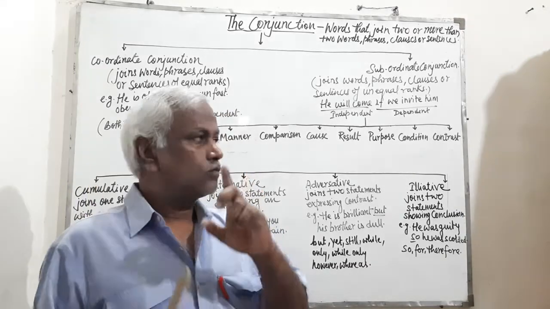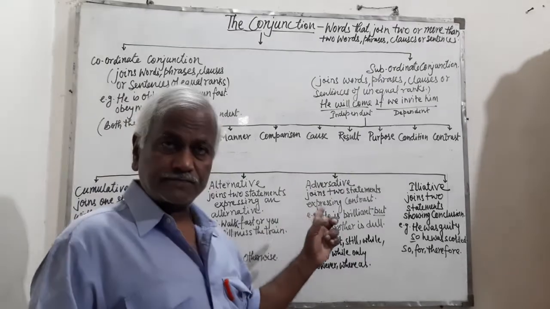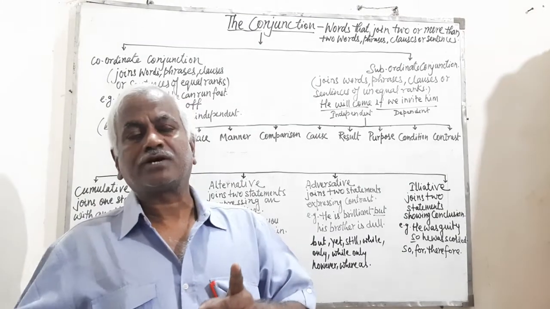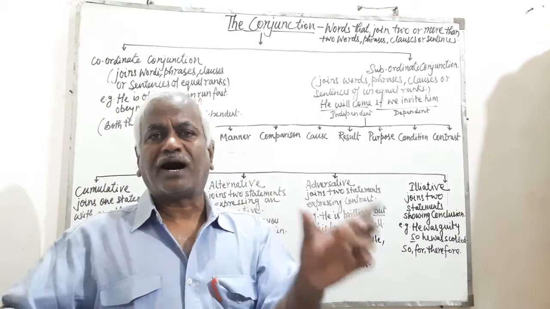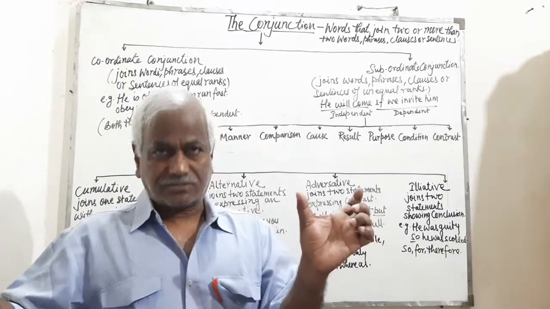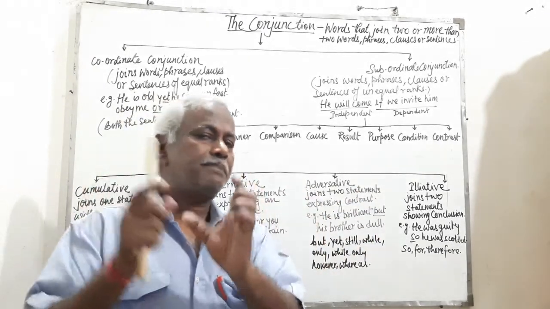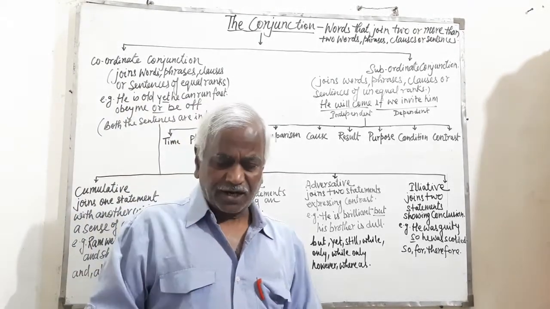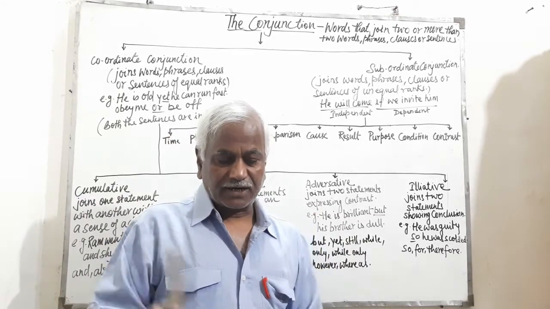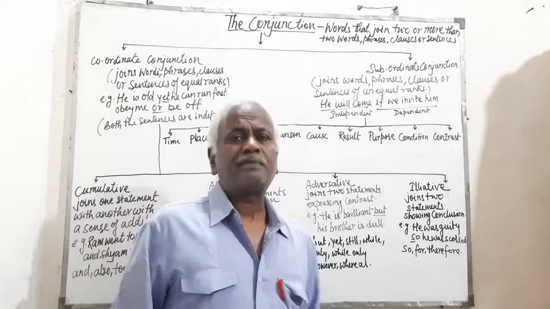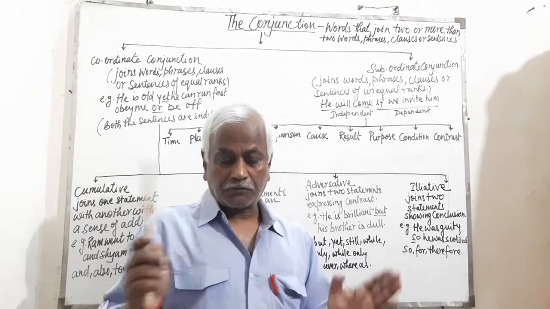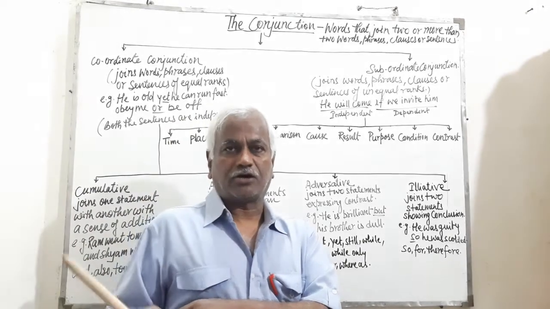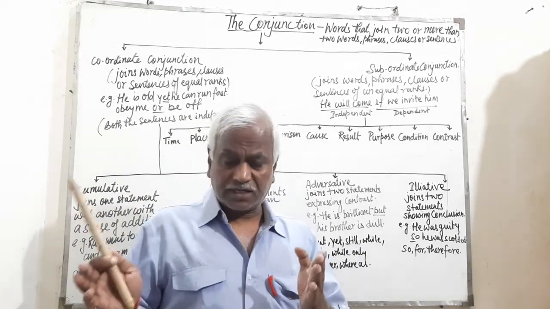There are two parts. One is the teacher said to the student, the second, the earth moves around the sun. These two clauses have been conjuncted with the help of that. So the first part becomes principal clause or main clause or independent clause, whereas that the earth moves around the sun becomes subordinate clause or dependent clause.